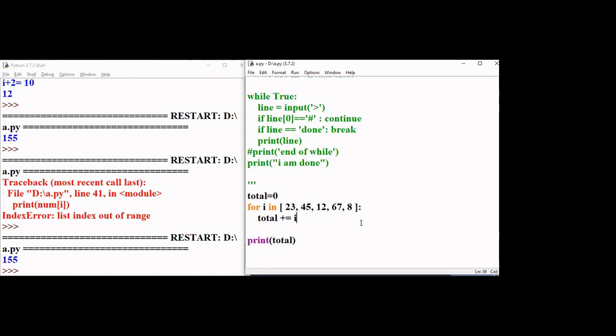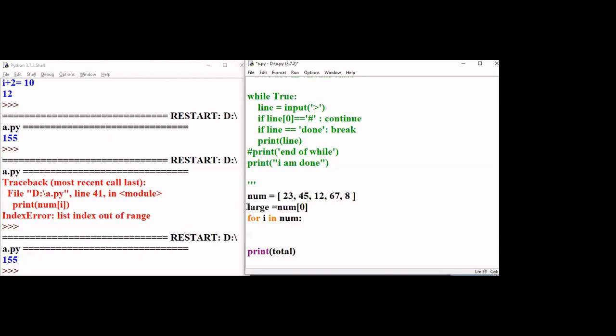Fine. Now we will have the same list 23, 45, 12, 67 and 8. I want to find the largest number in the list. Let me retain this as it is. First element, I can initialize num as large. Large is equal to num of 0, I will give. What does it mean? The first element, large, I am assuming to be my largest number.